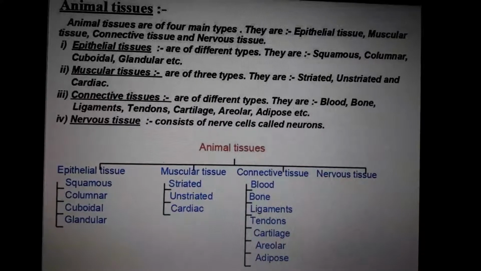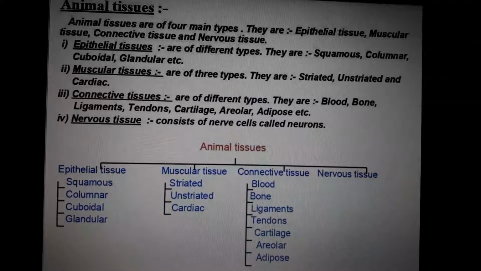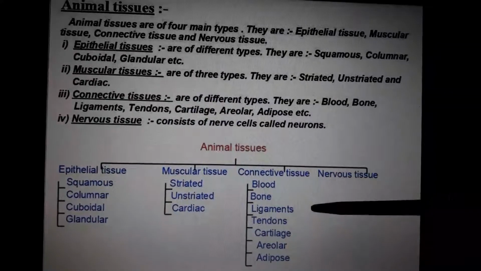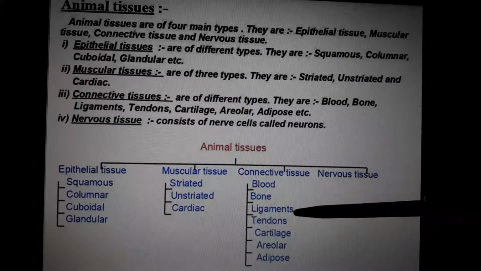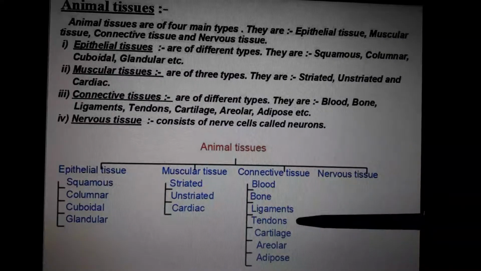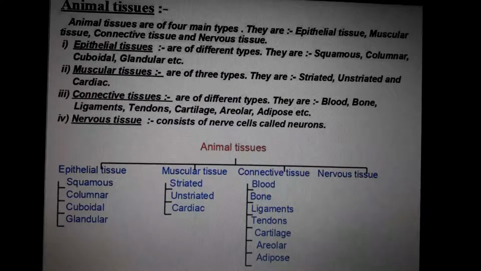It won't be very difficult because you will have heard some of these names already: blood, bone, ligament, which we have between bones and which connects our bones. Tendons are there between muscles and bones.